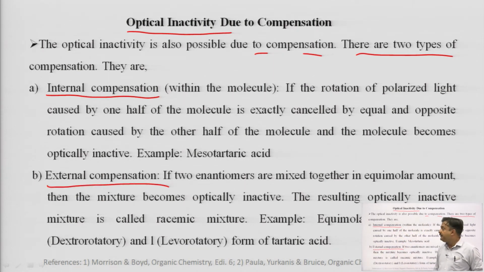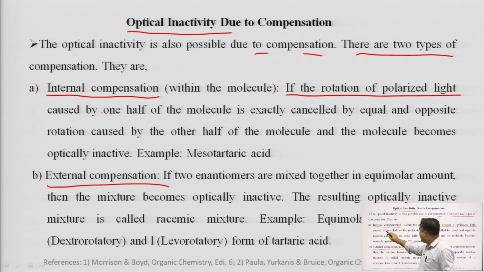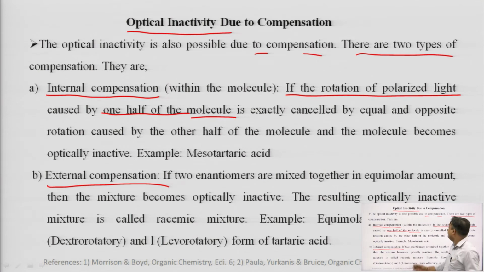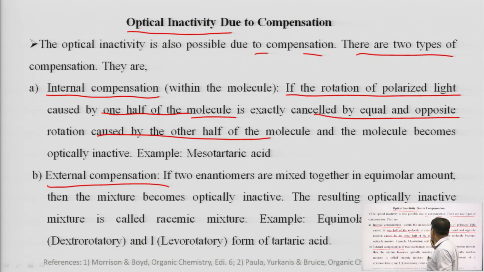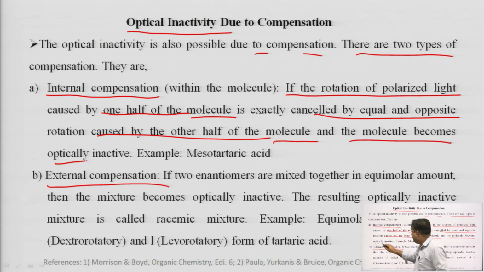In internal compensation, it is called internal because it occurs within the molecule. If the rotation of the polarized light caused by one half of the molecule is exactly cancelled by the equal and opposite rotation caused by the other half of the molecule, the molecule becomes optically inactive. For example, meso tartaric acid.